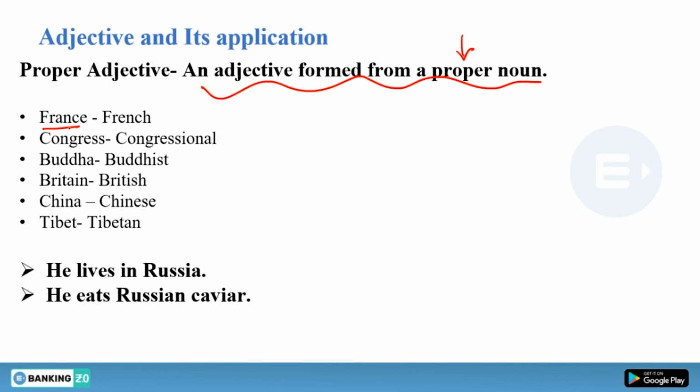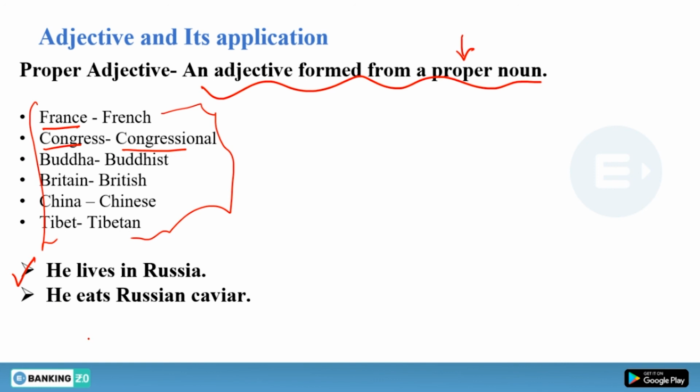France is the proper noun, and French is the proper adjective. Congress, congressional. Buddha, Buddhist, Britain, British, China, Chinese, Tibet, Tibetan. All these are proper adjectives, and those are proper nouns.